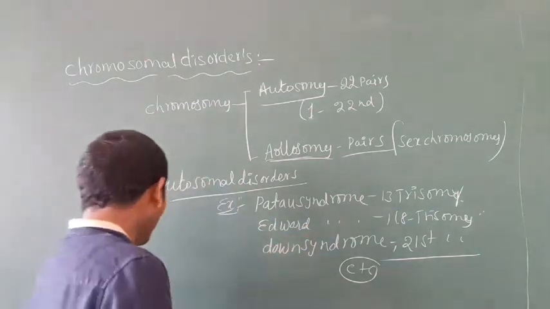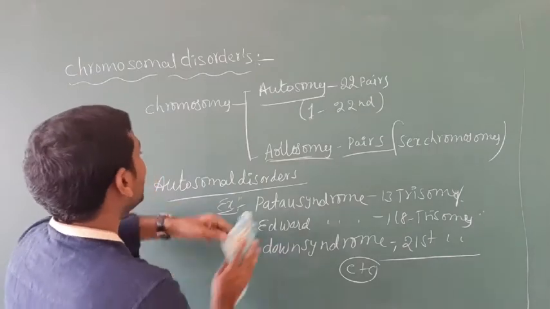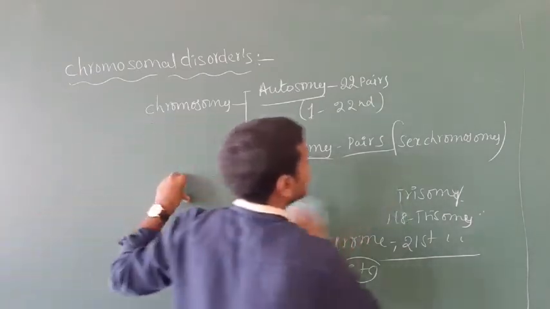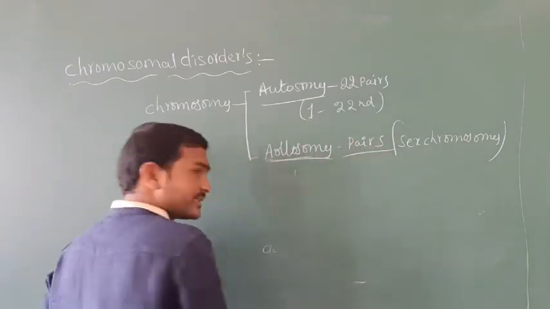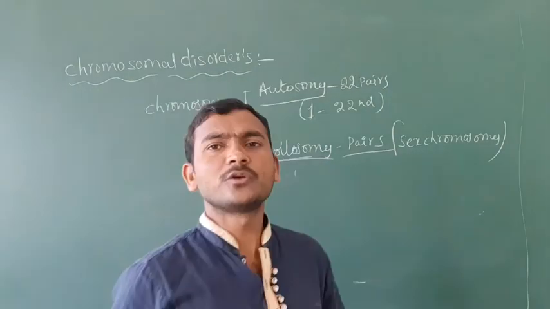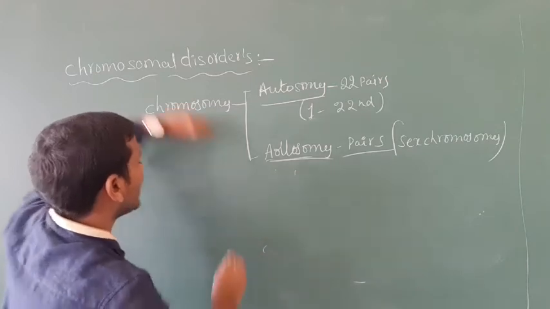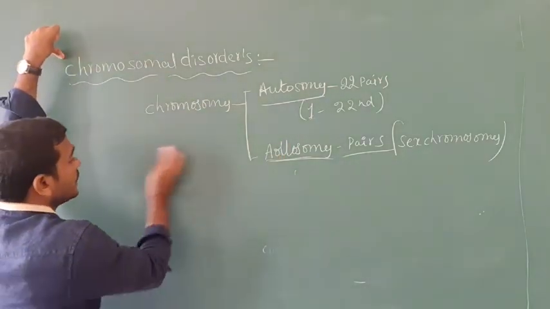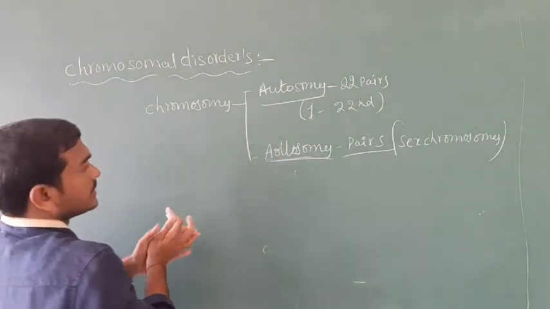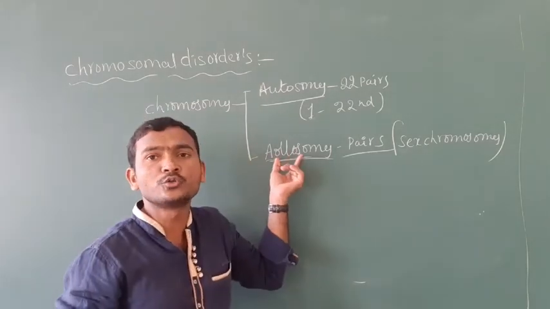Now we can go to the allosomal disorders. Next we are going to discuss allosomal disorders. Before that, allosomes are sex chromosomes. Which genes are present on allosomes?